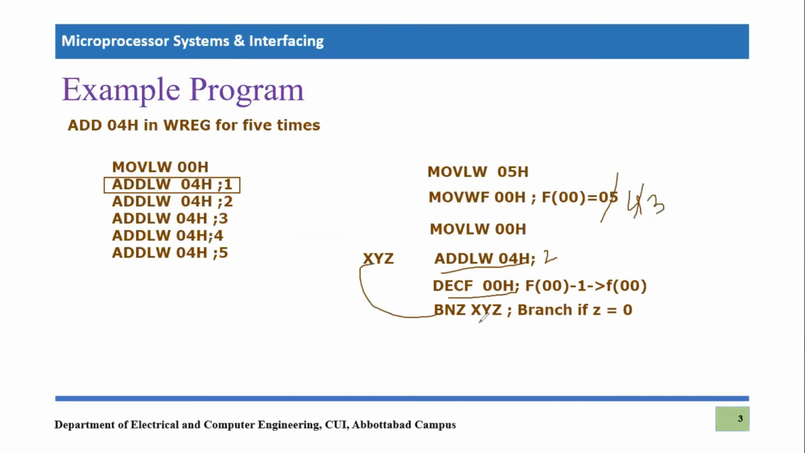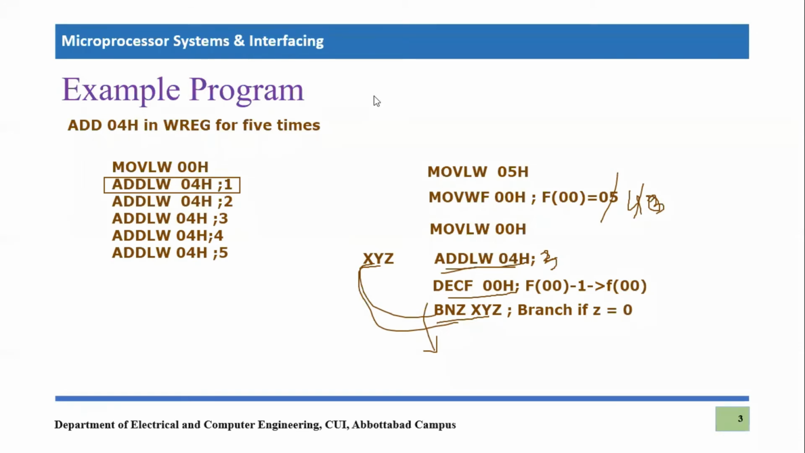Again it is checked whether it is 0 or not. It is not 0, that means it will repeat again. Then this instruction will be happening. This is the third time now, and so on. So when the 5 times loop will be completed, this will become 0, and this condition will no longer be true, and you will eventually come out of the loop. So that is how you can perform the same task using the loop phenomenon.